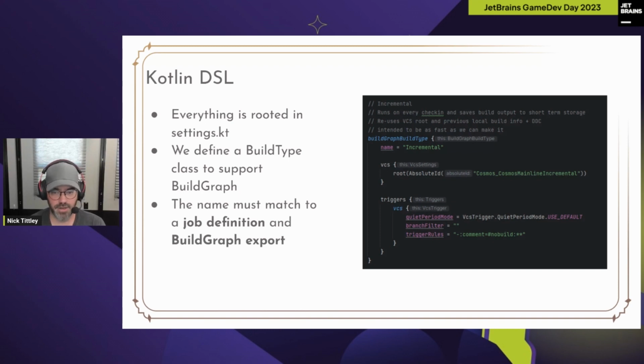And this was our need to build BuildGraph projects for Unreal. But if you wanted to build something different, you can just as well add more stuff like this. So we defined a build type to extend the DSL to support BuildGraph. The way we tie everything together there, you see the little cheeky name equal incremental. The BuildGraph build type name has to match a file that is present in both the job definition and the JSON export. If that's the case, no problem. We generate the build chain for it. If it's not the case, we just error out and keep using the old definitions of the pipeline from the previous DSL run, which is great.